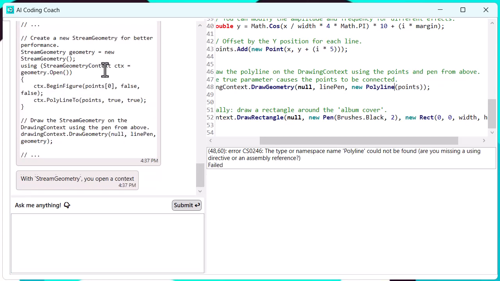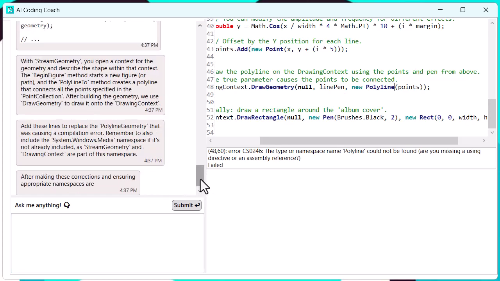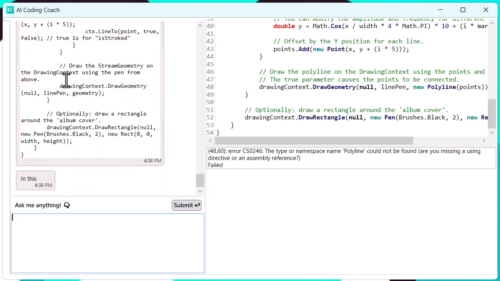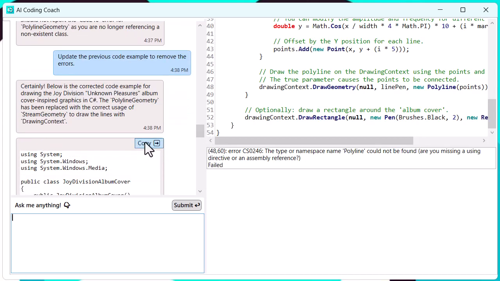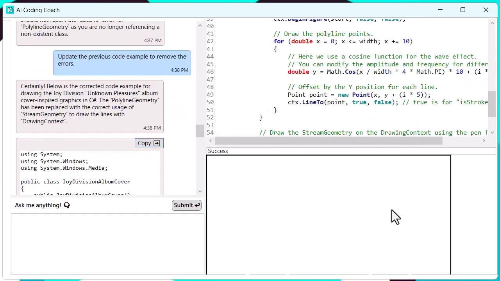After a bit of time, the AI provides a lengthy explanation with some suggestions and code examples on how to fix the problem. Given that it was a problem with the original code that it produced, I just go ahead and ask the AI to fix it directly. Once the AI has completed generating the code, it proudly declares success while drawing a white square with a black border.